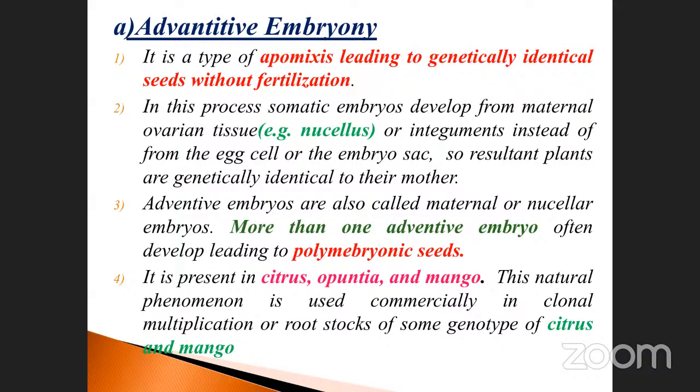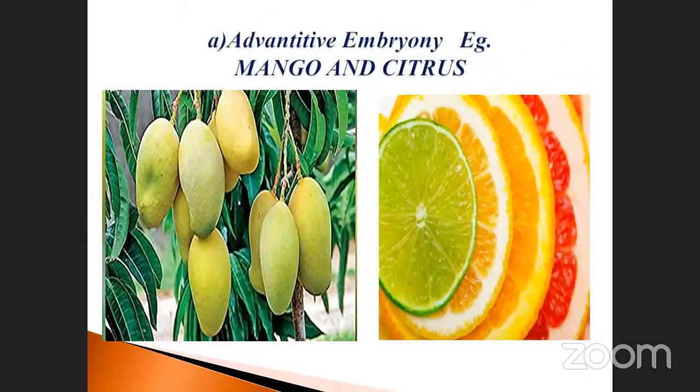Okay, see here. These are the two examples given. See, these are the citrus fruits. The first one is lemon, and the remaining three are also citrus. See here, this one is called mango. Already you know, these are the two examples that come under the heading of adventive embryony. Okay, so go to the next one.